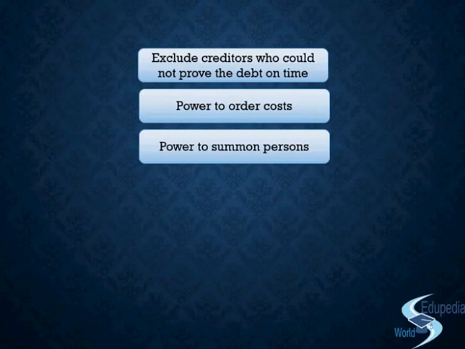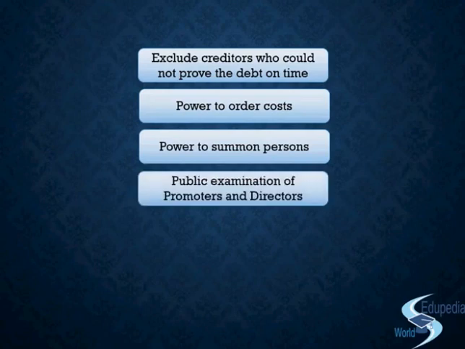But if any person who is supposed to be summoned by the court fails to appear in front of the court, and that too without any valid reason, then the court may cause him to be apprehended. He will be apprehended and brought before the court for examination. Now if we move on to the next power of the court, then we have public examination of promoters and directors.